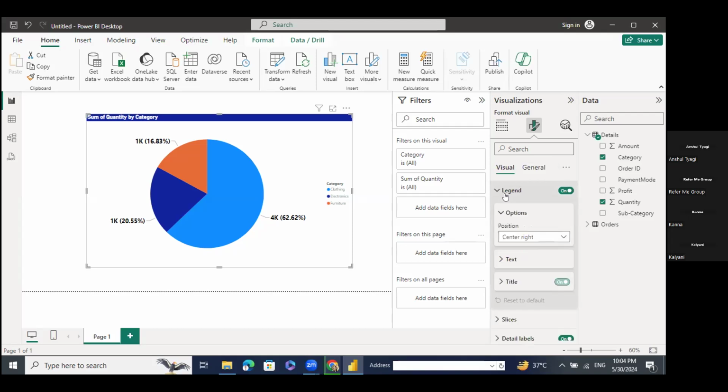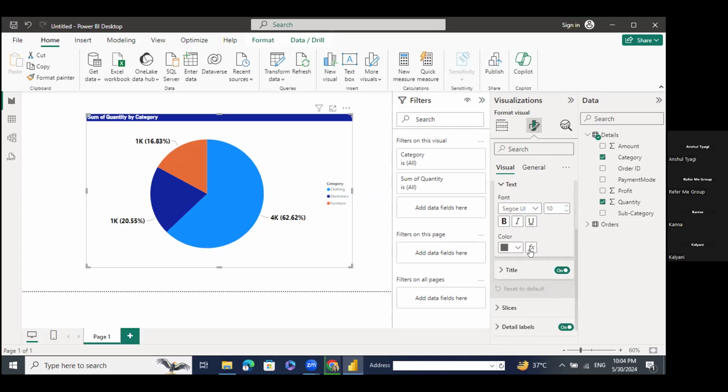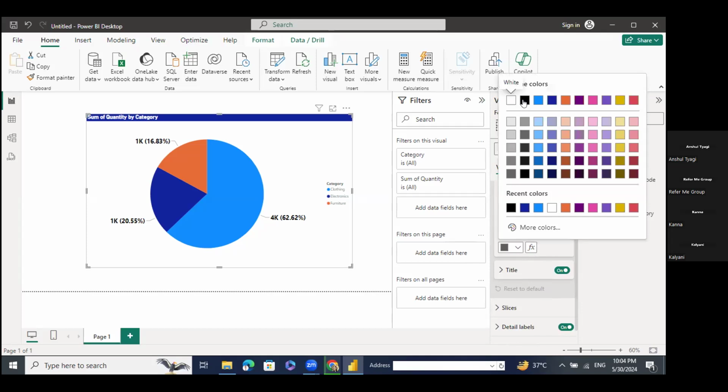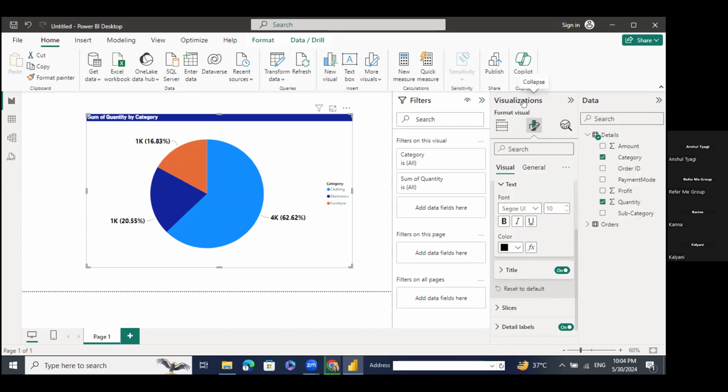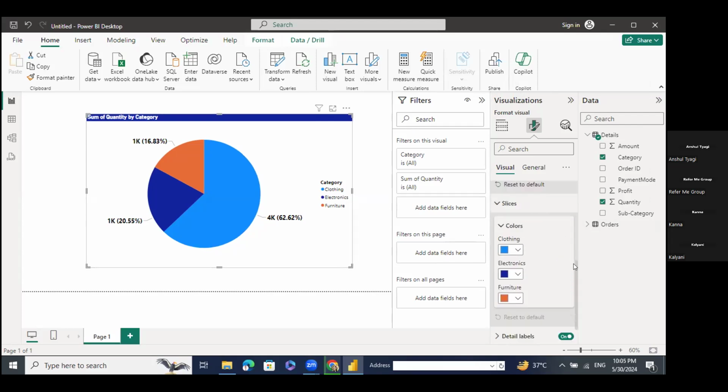In visual, we go to the legends. If I go to the legends part, I will get text over here, and the font color should be dark black only. This is the legend over here. Now if I click on category, I have to increase the size. Size has been increased. Now I will go to the title, that is category. Now I will go to the slices.